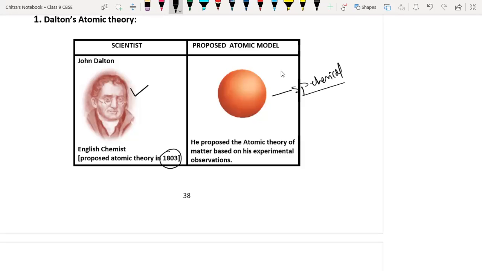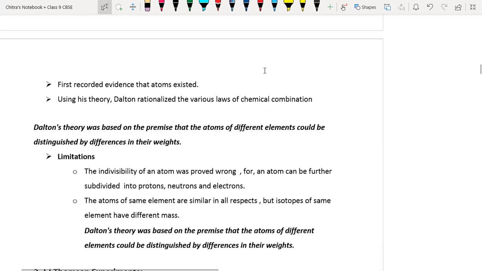He proposed the atomic theory of matter based on experimental observation. It is really very important. He proposed the atomic theory on experimental observation. Very important that you have to remember. So let's first discuss the postulates of Dalton's atomic theory.